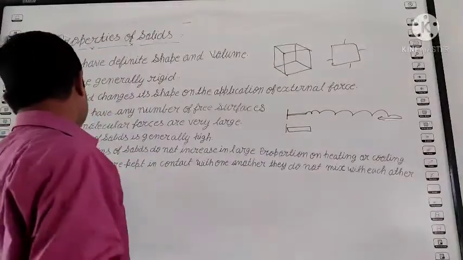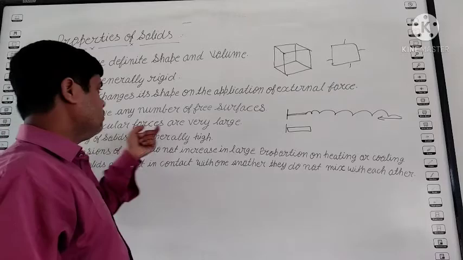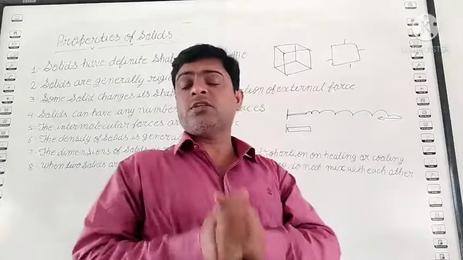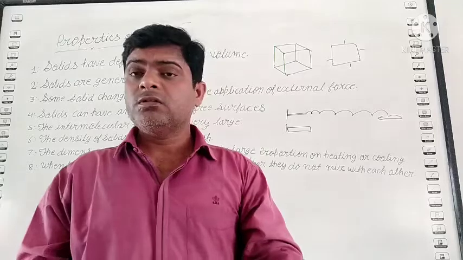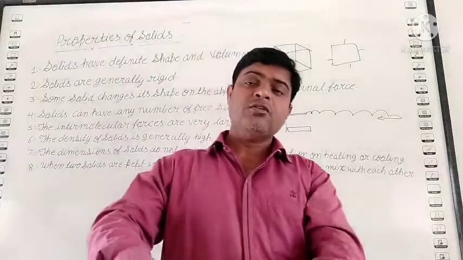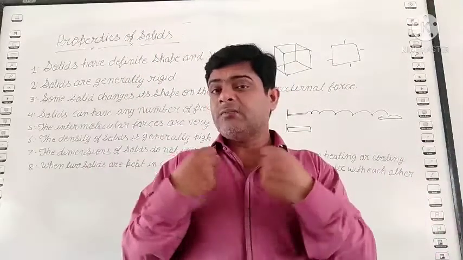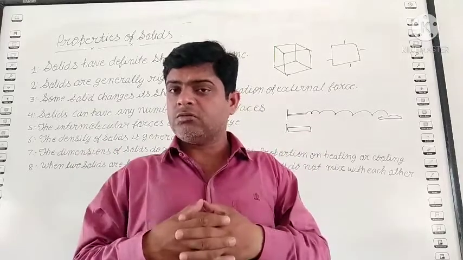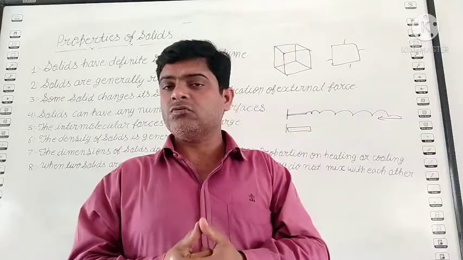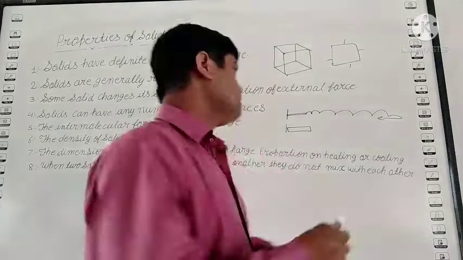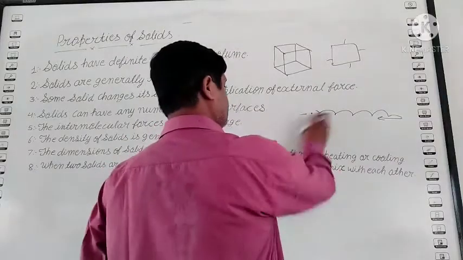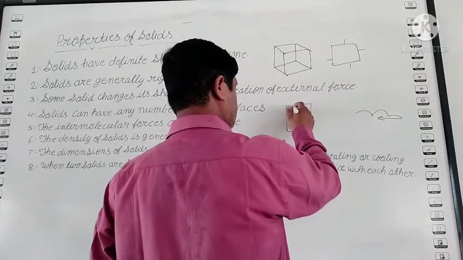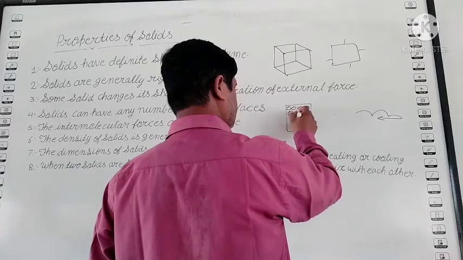The next one is that the intermolecular force is very large in solids. What is the intermolecular force? The force of attraction which tightly bonds two or more molecules together is known as the intermolecular force. So in solids, all the molecules are joined together very tightly.